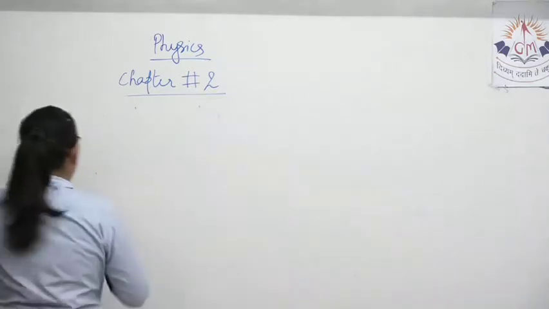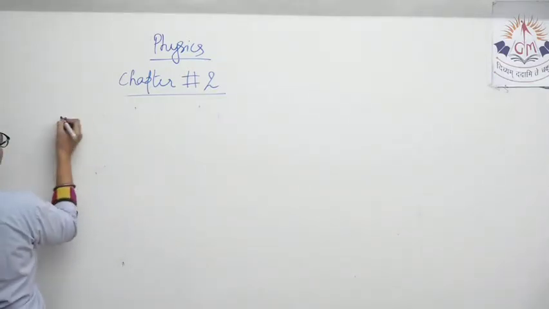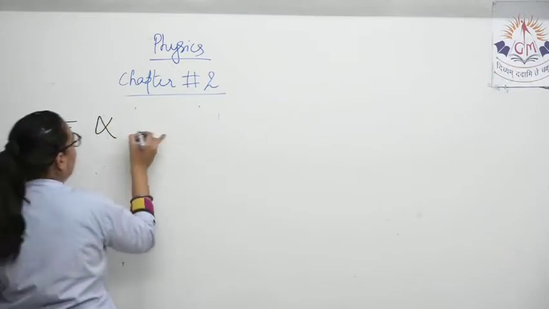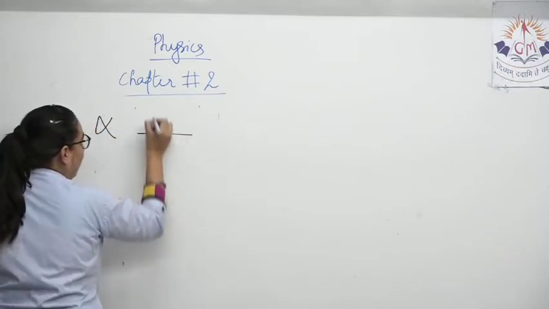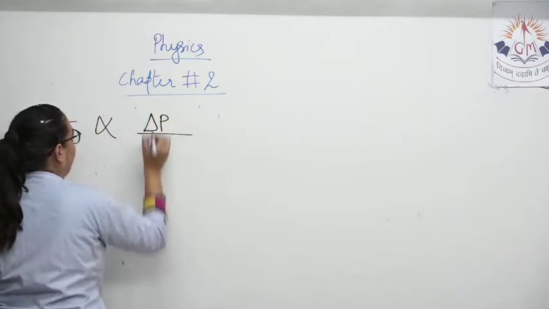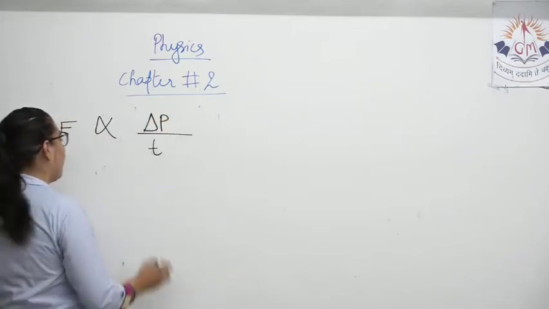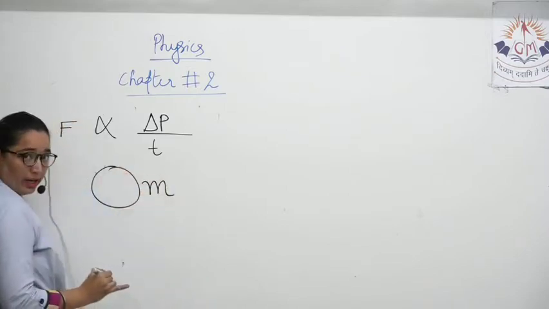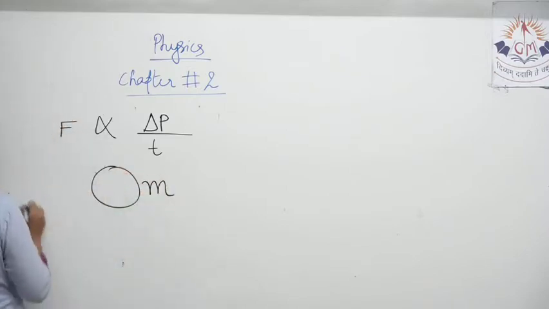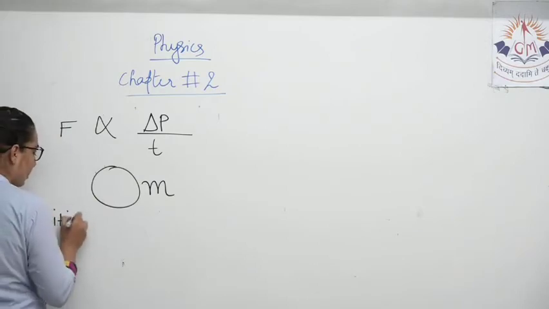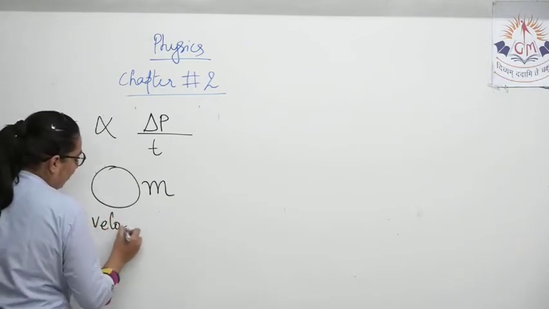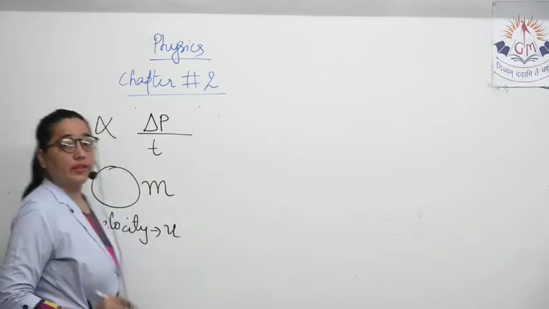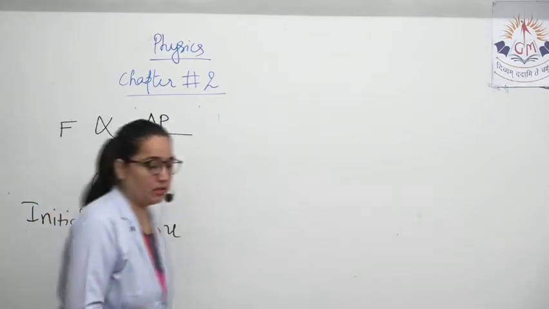Let's have a look. F, force, is directly proportional to time rate of change in momentum. Here we have an object of mass m. It was going with some initial velocity u. Then we applied force.